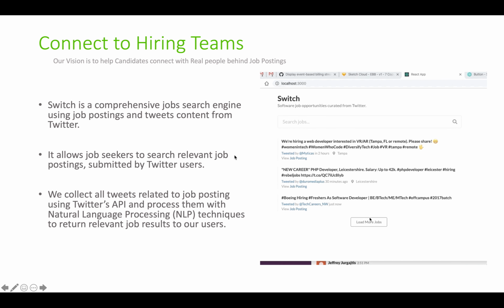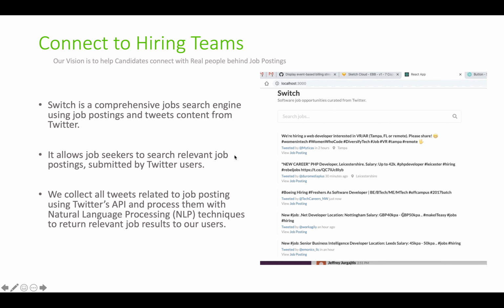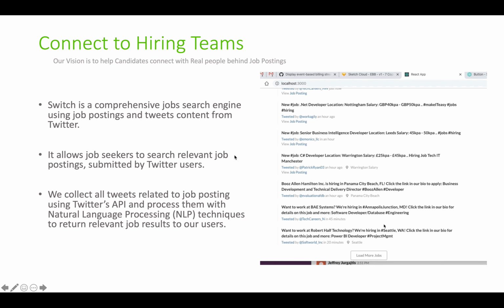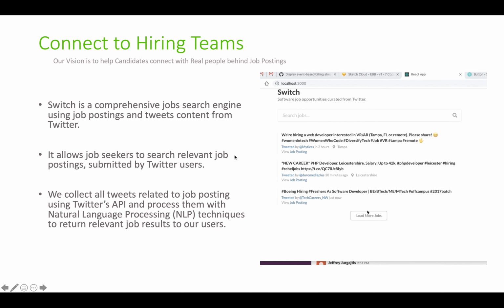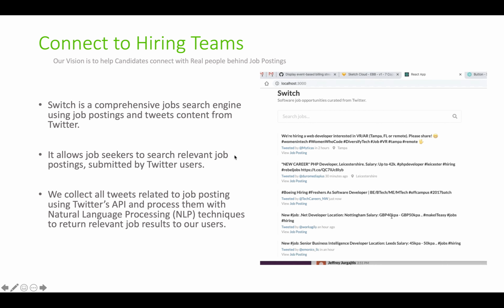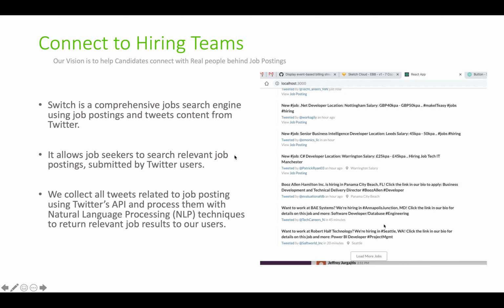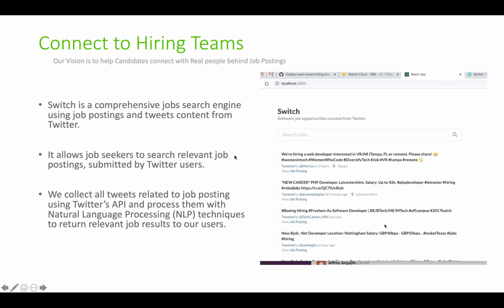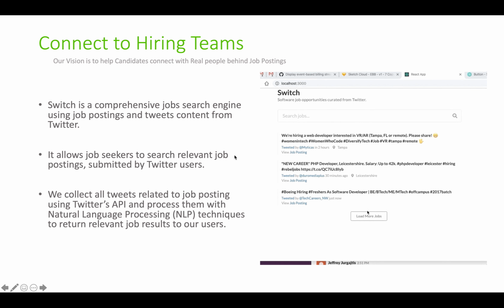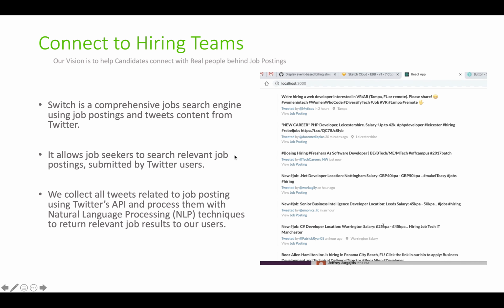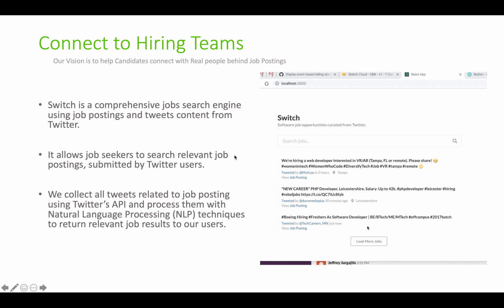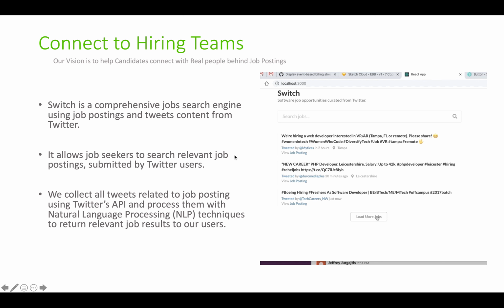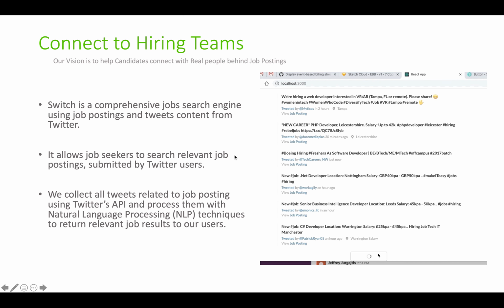Switch is a comprehensive job search engine which uses job postings and tweets from actual users of Twitter. It allows job seekers to search relevant job postings submitted by actual Twitter users. In order to do so, we collect tweets related to job postings using Twitter's API and process them with natural language processing techniques to return relevant job results to our end users. In short, we help connect end users to actual hiring teams.